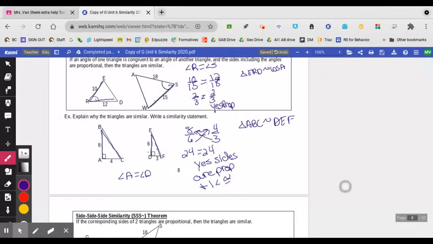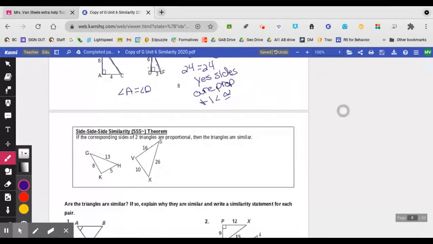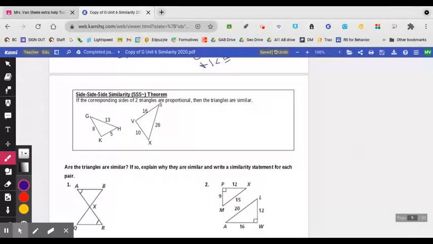The last method is side-side-side similarity. This is where I have shown all the sides are proportional. How I pick sides is I'm going to do smallest over smallest. So 5 over 10. Is that equal to 8 over 16? And is that equal to 13 over 26?